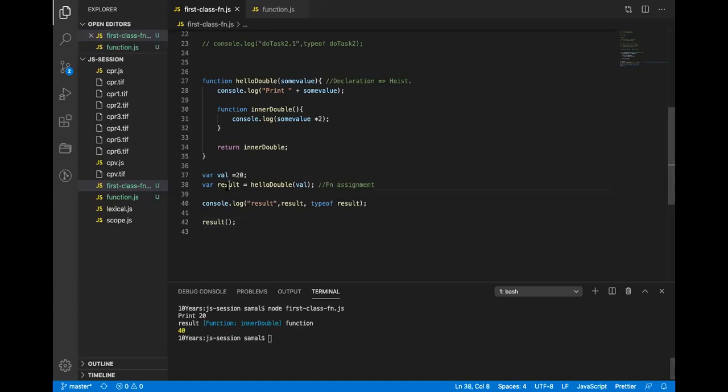Because hello double has already been executed. Whenever you add parentheses, the function is called, and the output is assigned to some value. Because this function is returning another function, the result is holding a reference to inner double. So whenever I execute this, it is basically calling the inner function. This way I'm able to call a function from outside. I hope you understood this.